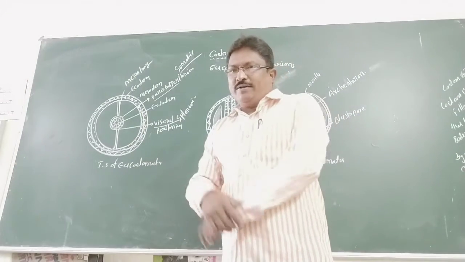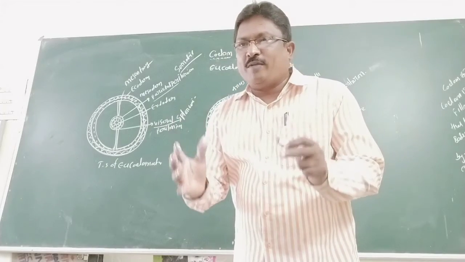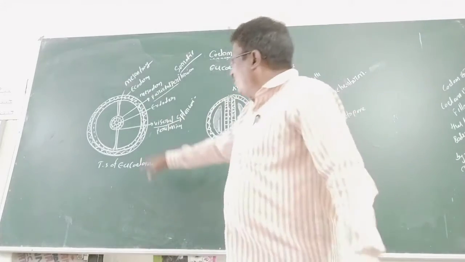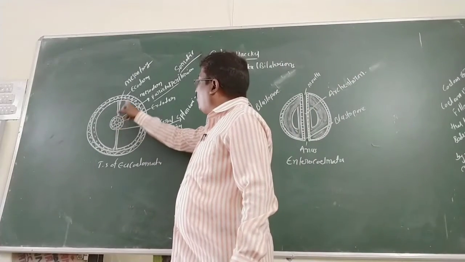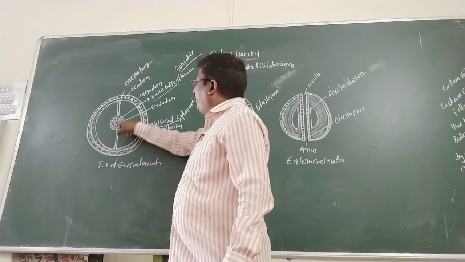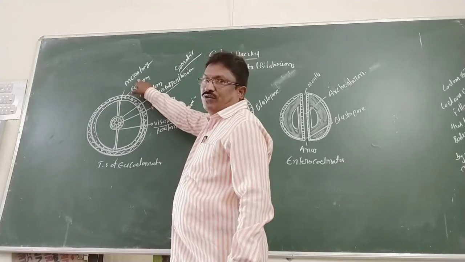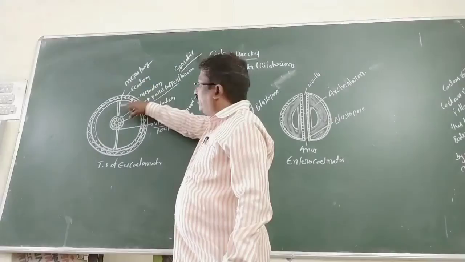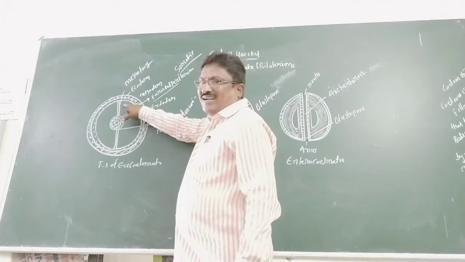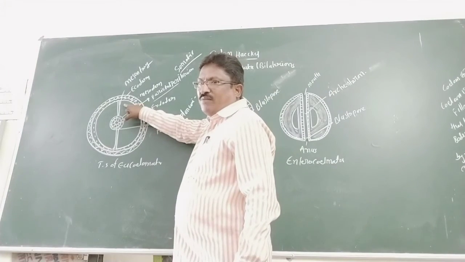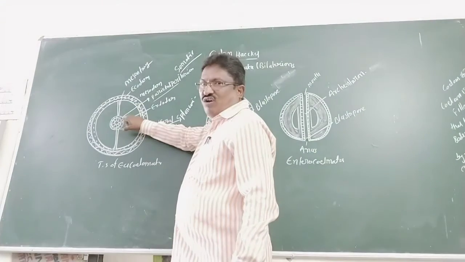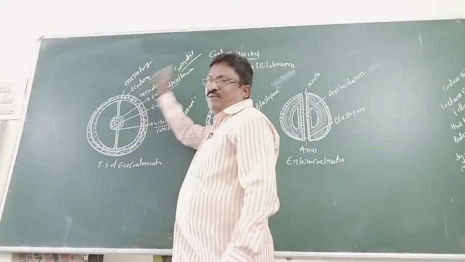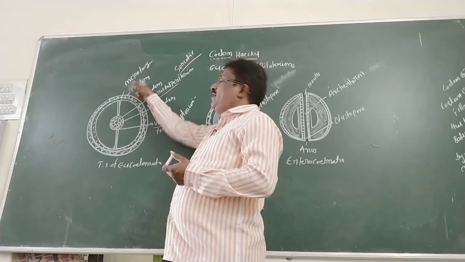The double layer peritoneum that connects the visceral organ to the body wall is called mesenteries. Do you understand? Once again, the double layer peritoneum that connects the visceral organ to the body wall is called a mesentery.